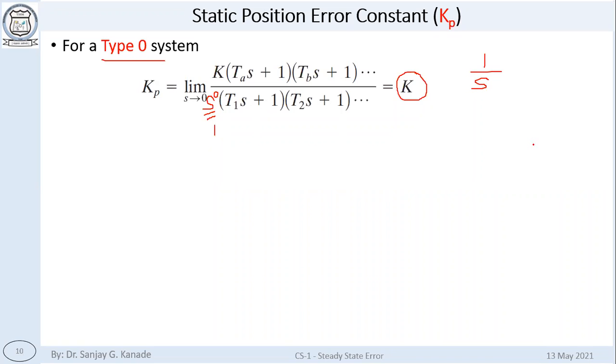So in that case, when we substitute the limiting value s tends to 0, all this s will become 0 and everything in the bracket will remain only 1. And this is a product, so what remains is only k. For type 0 system, that is what happens. What will happen for type 1 system?